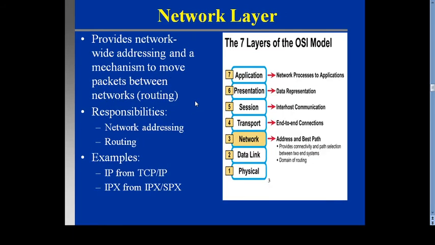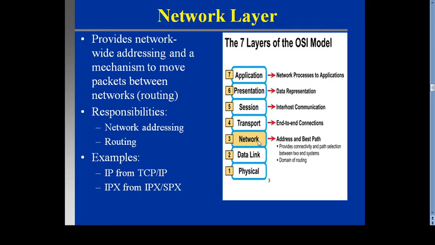Then the network layer. The network layer is the third topmost layer. What is the function of the network layer? Provide the networking-wide addressing and mechanism to move the packet between networks. So the basic function of the network layer is routing the packets. Responsibility: networking, addressing and routing. Examples of addressing related to the network layer: IP addressing from TCP/IP and IPX addressing from IPX.